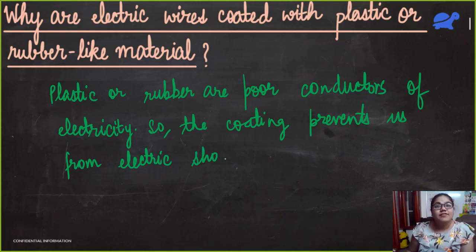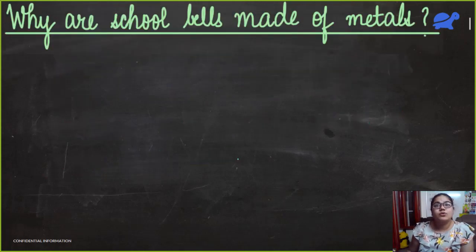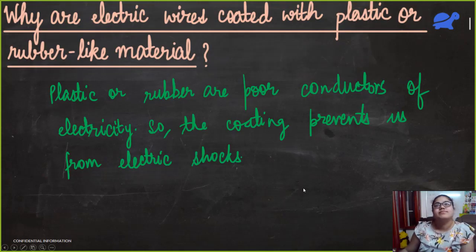That is why wires are always coated with some insulating material. Okay. So let's move on to the next part.